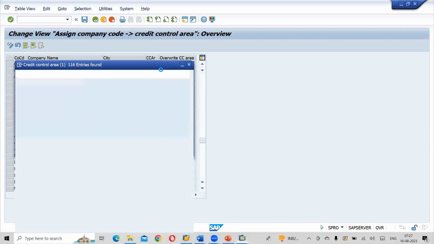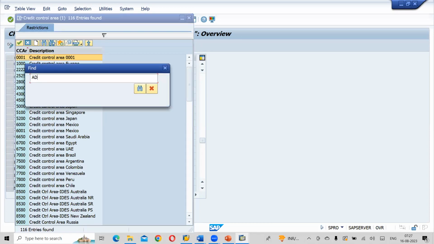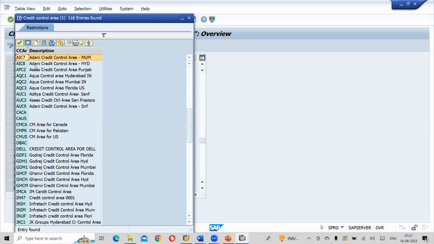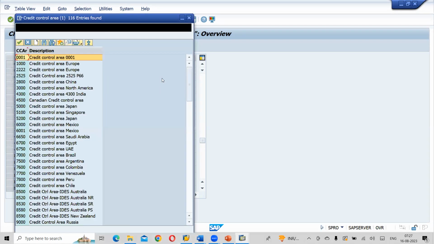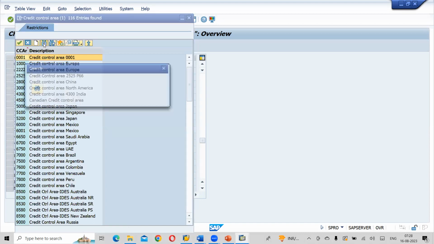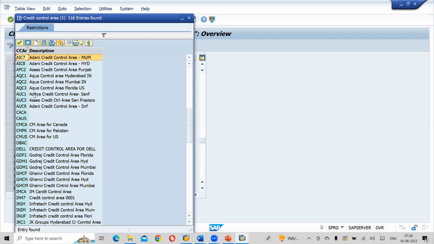So again, if you don't remember, then if it is more, click on search button. Type Adani. So you can see here Mumbai AIC7. Same thing. Search here. Adani AUC9. Just search it out.